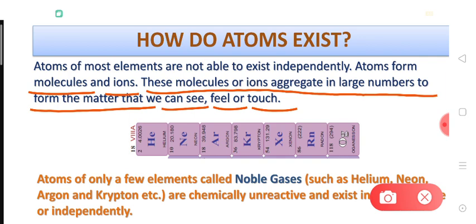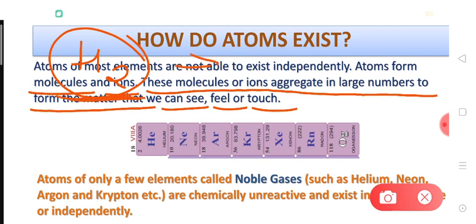For example, if we talk about the hydrogen element, suppose in a balloon or in a container there is hydrogen gas, then the particles of hydrogen making up the bulk of the hydrogen gas won't actually be single atoms. These particles will actually be the hydrogen molecules, which are represented by H2.